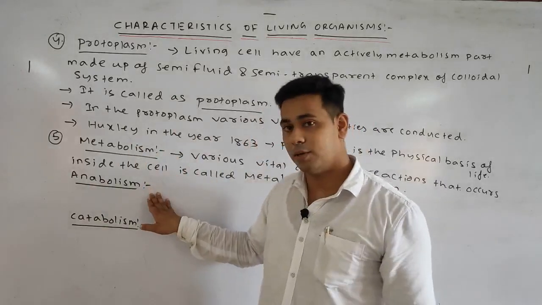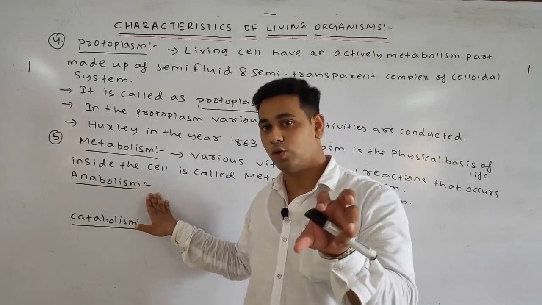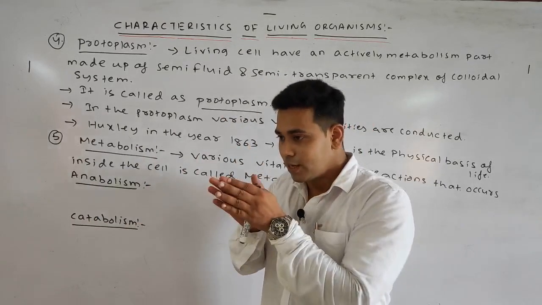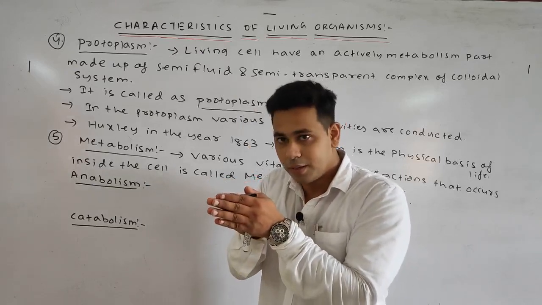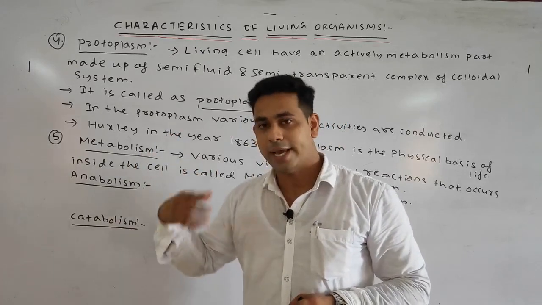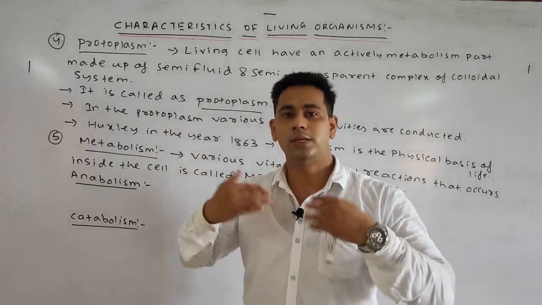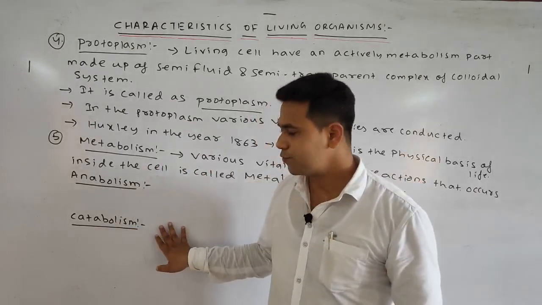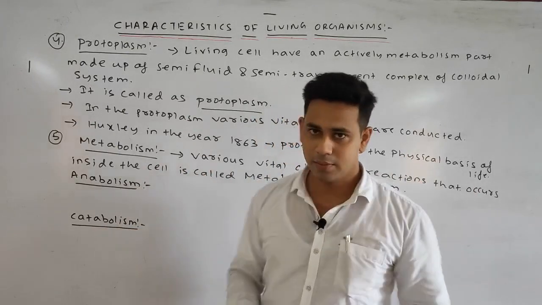A common example of anabolism is photosynthesis, where the glucose molecule is formed. A common example of catabolism is respiration, where the glucose molecule is broken down, energy is released, H2O is formed, and CO2 is formed as a byproduct. That is a different topic we will discuss later clearly. As of now, this is the difference between anabolism and catabolism.